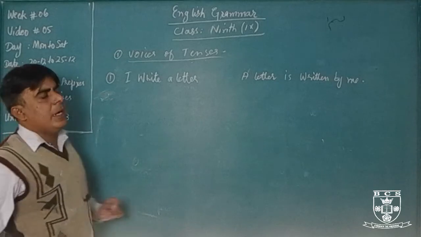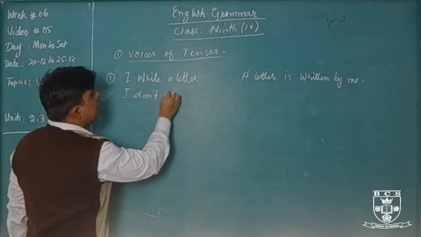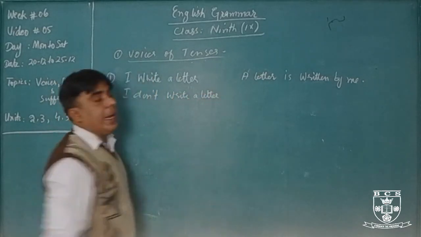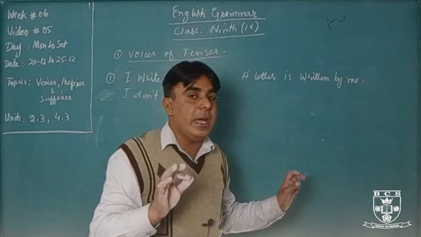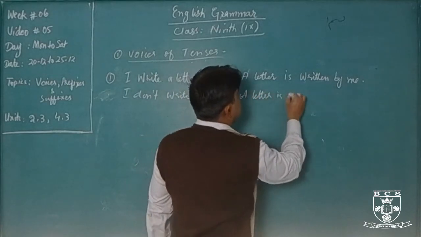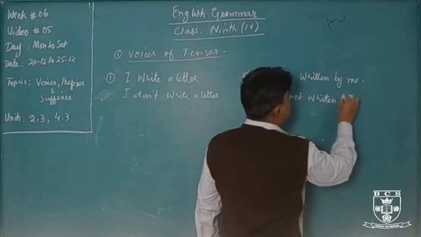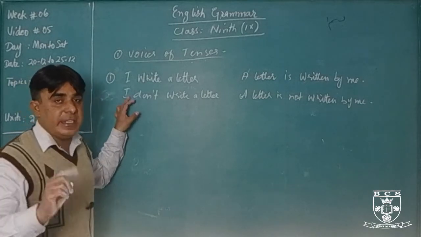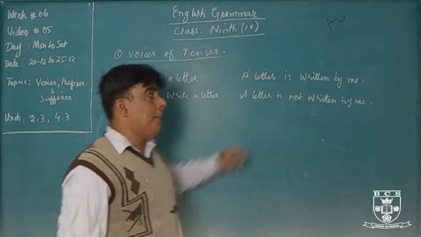In negative, that will be also in negative. We can use, for example, I don't write a letter. That will be in passive voice. There will be also a negative sentence. For example, a letter is not written by me. If it is active voice in a negative sentence, we will also use passive voice in a negative sentence. Okay.